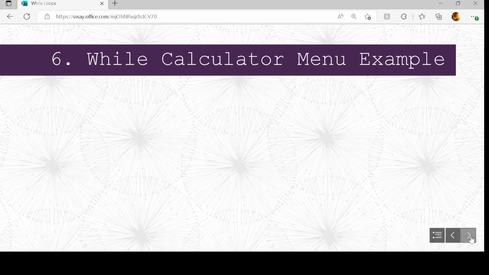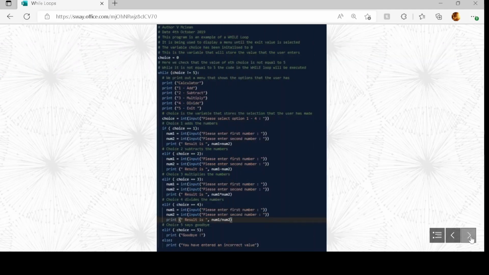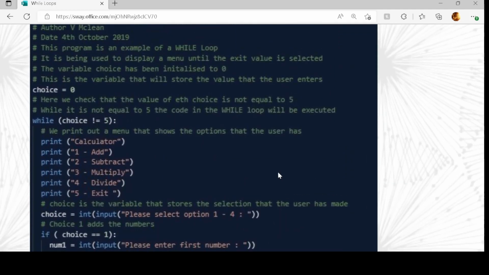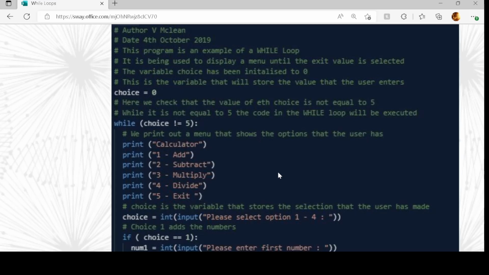Another example is a calculator menu example. In this one I've done a similar thing. Again, I've got author and date and it's just an example of while. Again, I've got choice equals 0. I'm only doing that so that I know for sure that it will go in the while loop at least once. Okay, so I've got while choice is not equal to 5.